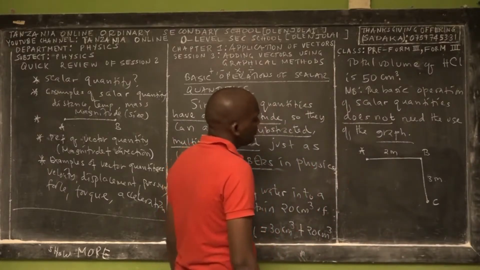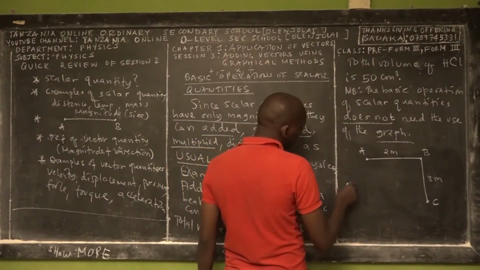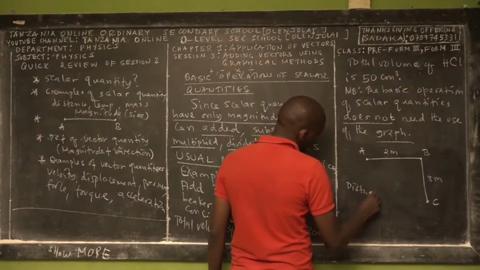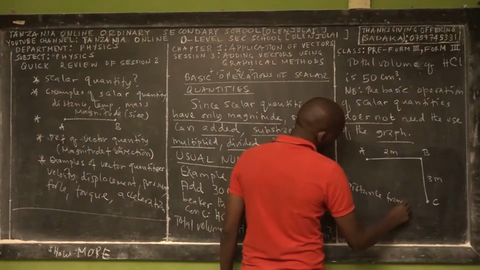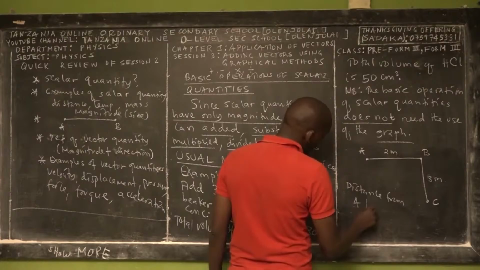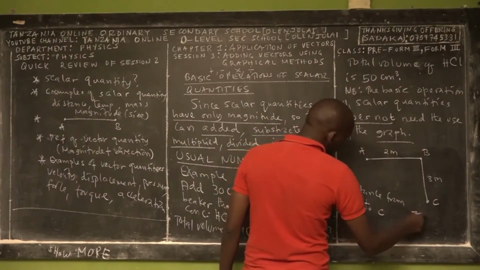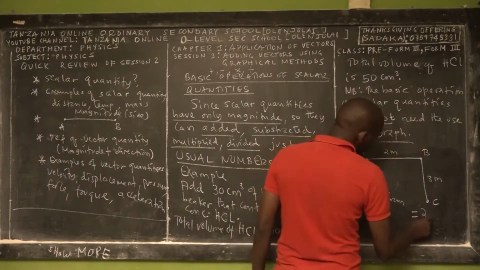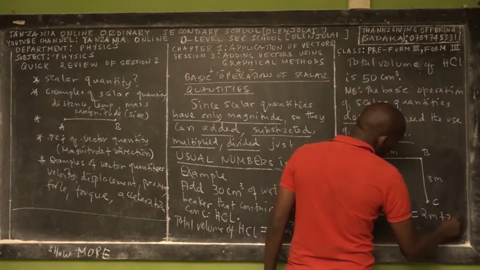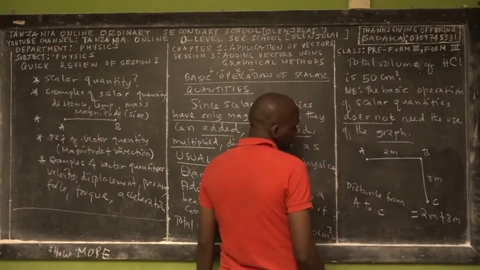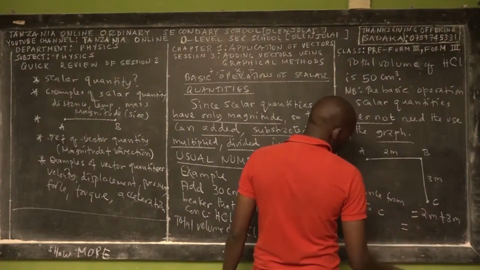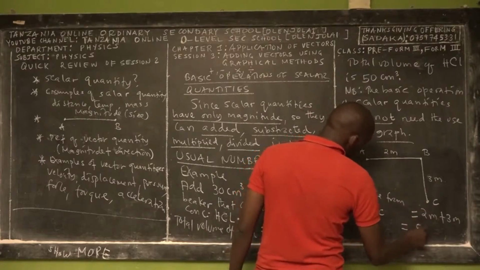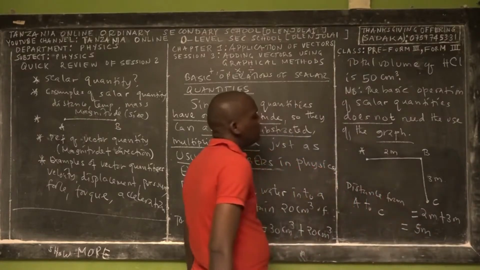Now to find the distance from A to C, not displacement, this will be equal to 2 meters plus 3 meters. So the answer is equal to 5 meters. So no need for the direction.